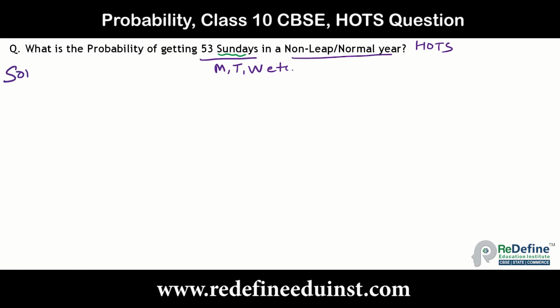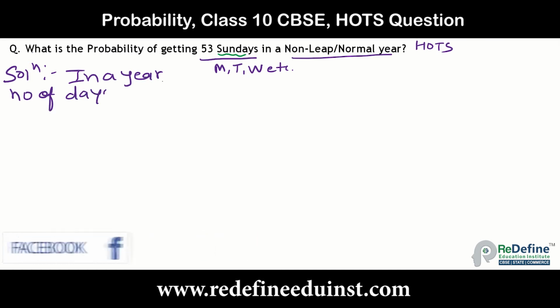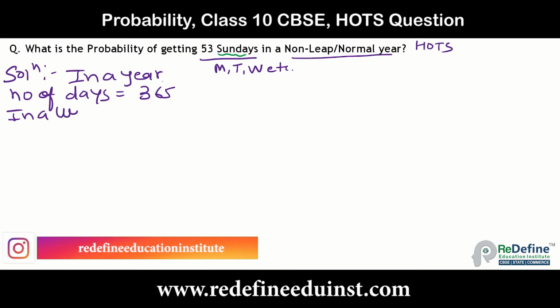We will start with a basic understanding. First we will write the number of days in a year, that is 365 days. Then in a week, how many days do we have?